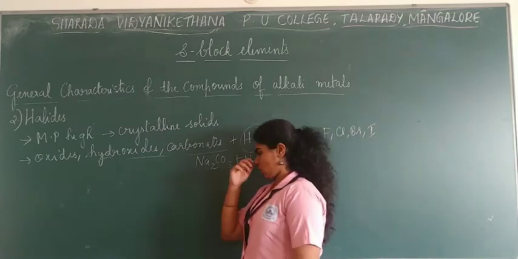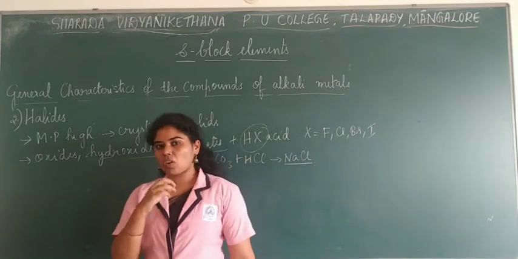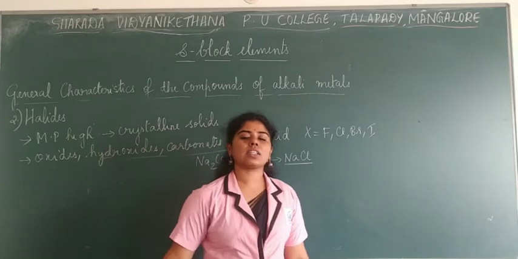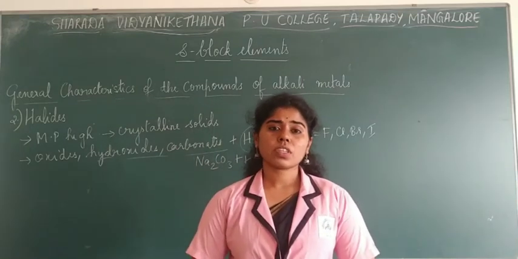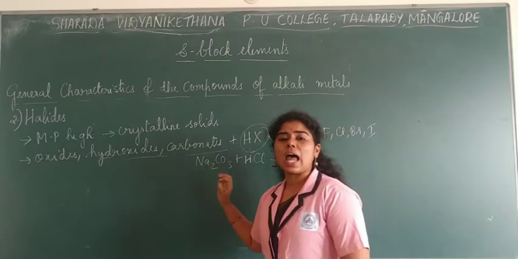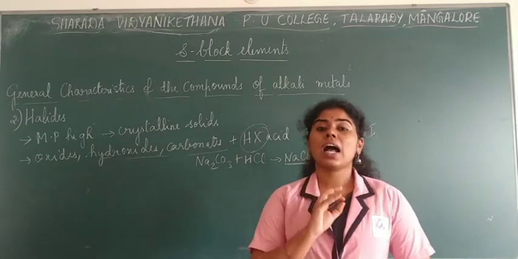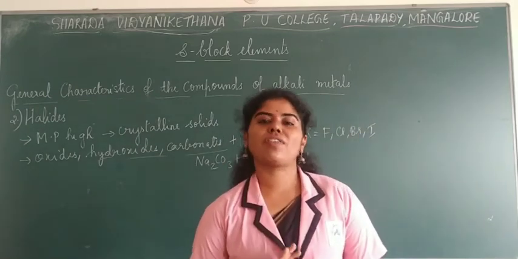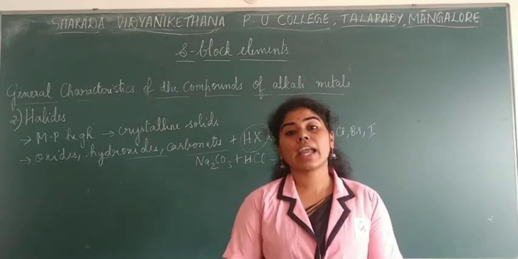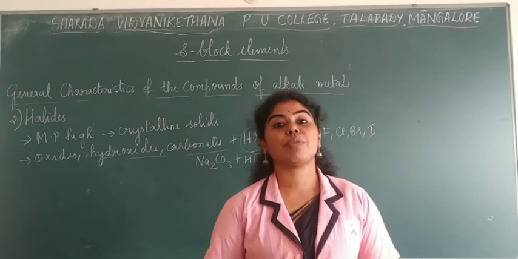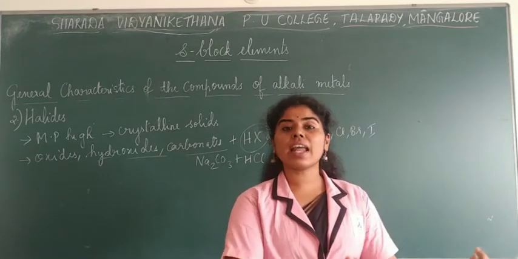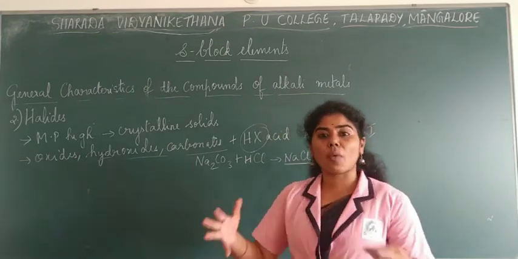Very simple to be understood. Now, if you talk about another important characteristic, that is the enthalpy of formation. These alkali metal halides are said to have highly negative enthalpy of formation. What do you mean by highly negative enthalpy? It means that the energy released is more. They have high negative values of enthalpy of formation.